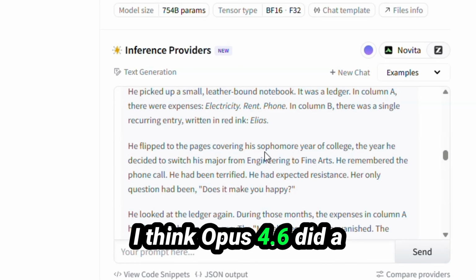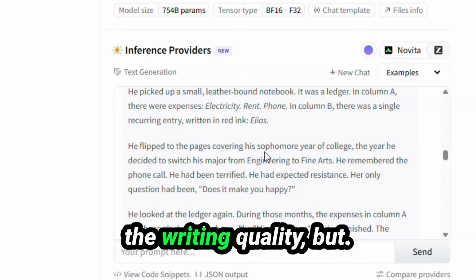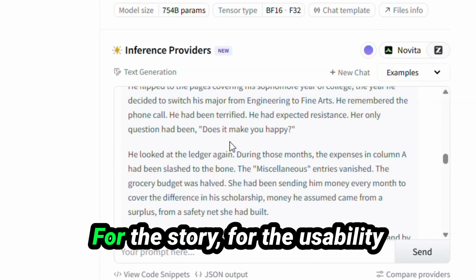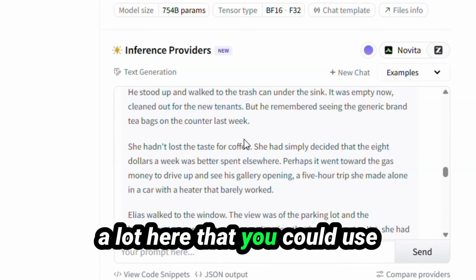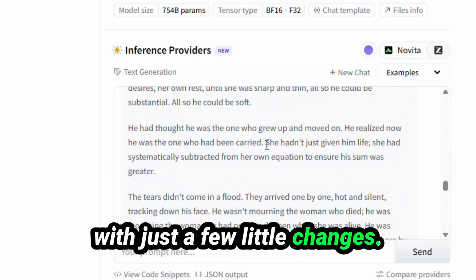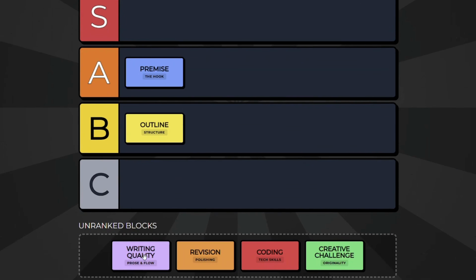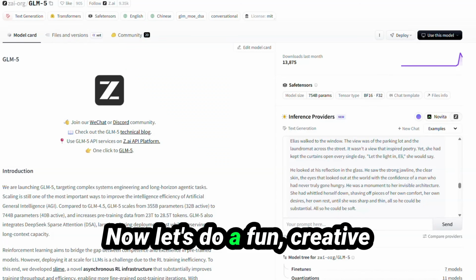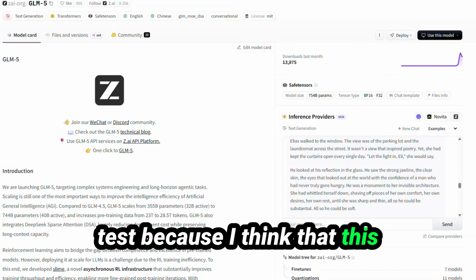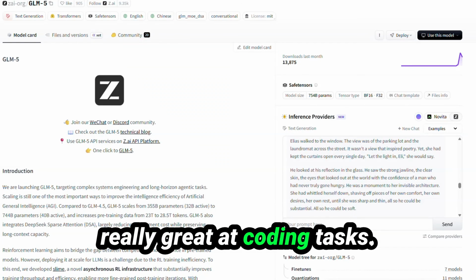I think Opus 4.6 did a better job of the writing quality, but for the story, for the usability of this content, I think there's a lot here that you could use with just a few little changes. I'm going to give it a B, possibly even a B+. For writing, I think it's a usable model for that. Now let's do a fun creative test because I think that this model is supposed to be really great at coding tasks.